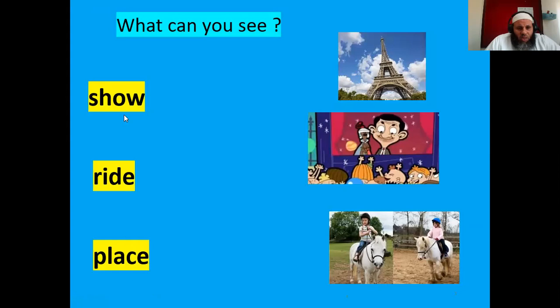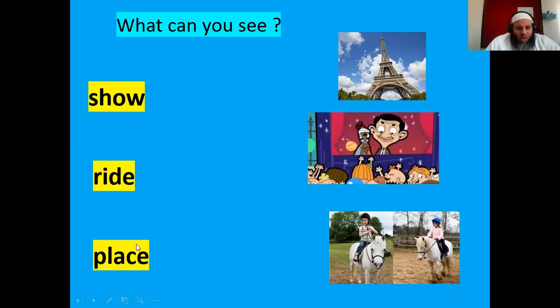Here, what can you see? We can see the show, we can see the ride, we can see the place. Here, the word show, for example, I say the show was great. The show, here it's a noun. Can you show me your book? Here it's a verb. The ride is great. The pony ride is great. Here it's a noun. Can you ride the pony? Here it's a verb.